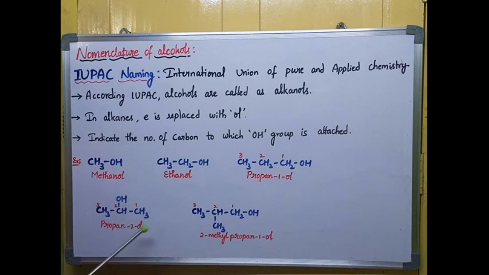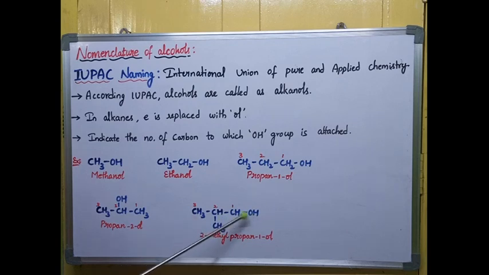Next, coming to this, it is also propanol, but the OH is attached to the second carbon. I'm giving the numbering from this side, 1, 2, 3. If you give numbering from the other side also, the OH group gets the second number. So from any side the numbering is correct. The second carbon has the OH attached, so propan-2-ol. Next, coming to this example.